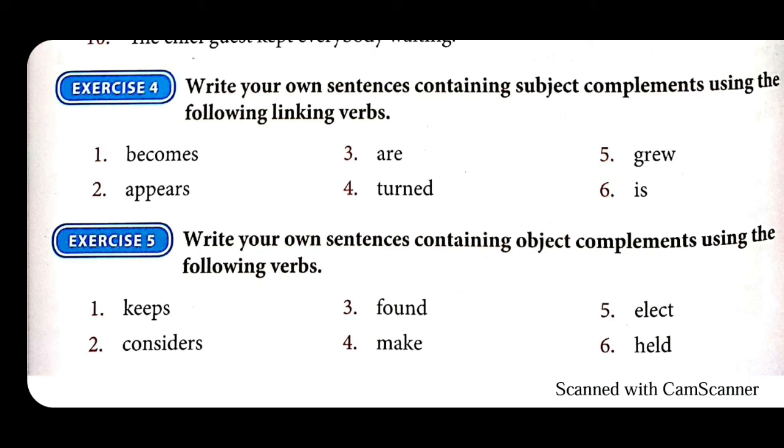Similarly, we have to make sentences containing object complement using the following verbs. These are the verbs given here. We have to use these verbs to make sentences which must contain object complements. Here in this, sentences must contain subject complements. So sentences बनाने हैं, ठीक है? तो sentences कुछ भी हो सकते हैं, कोई भी sentence बना सकते हैं. You are free to write any sentence, but it must agree with grammatical rules, right? It must be correct according to grammar rules, right?